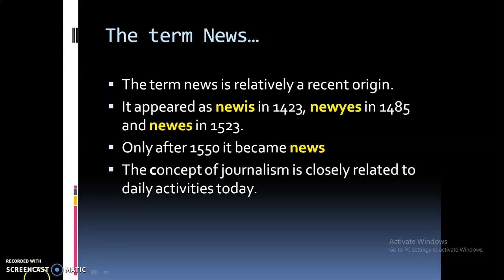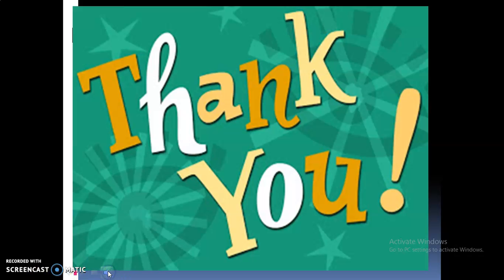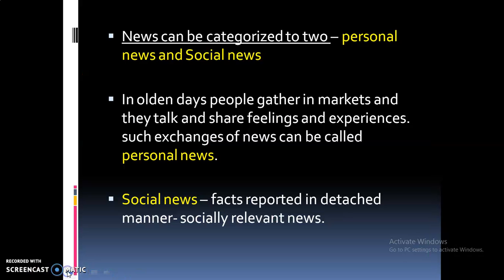News can be categorized as personal news and social news. In olden days, people gathered in markets and talked and shared feelings and experiences. Such exchanges of news can be called personal news. So what is social news then?